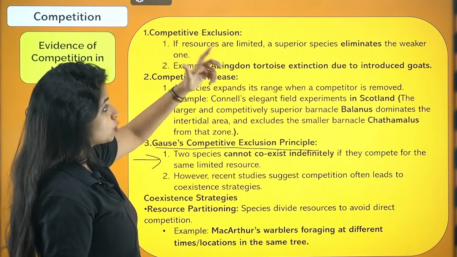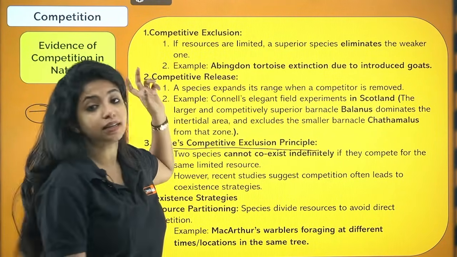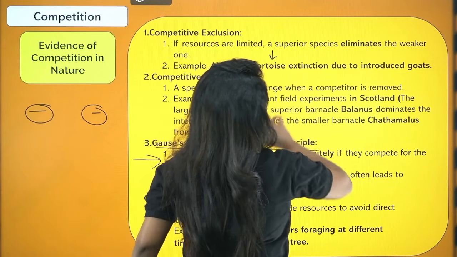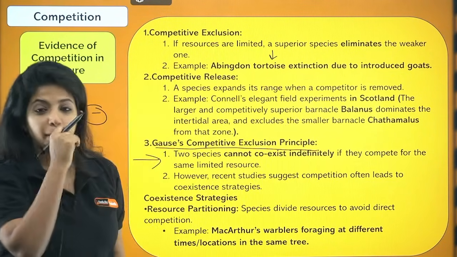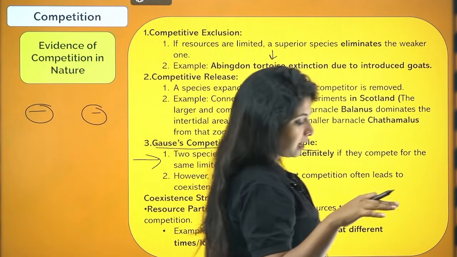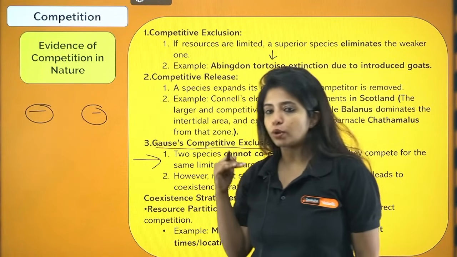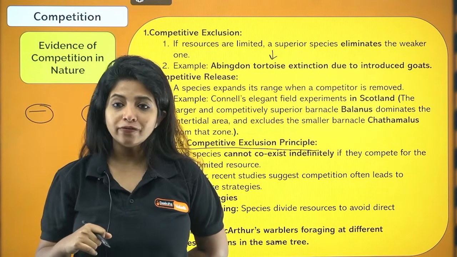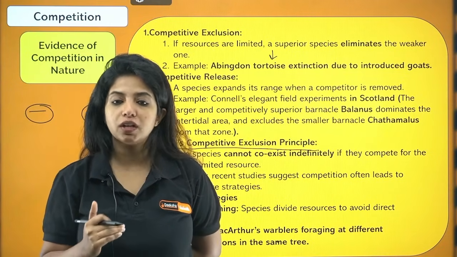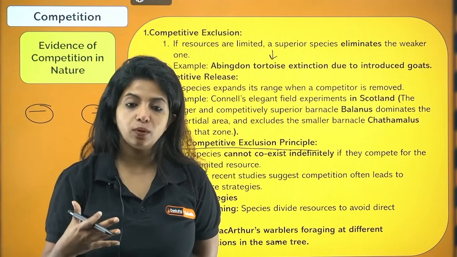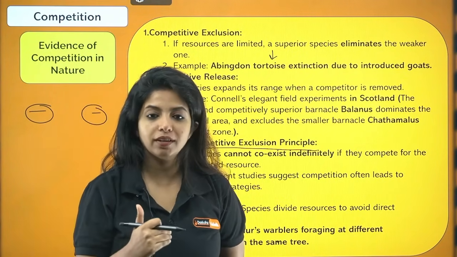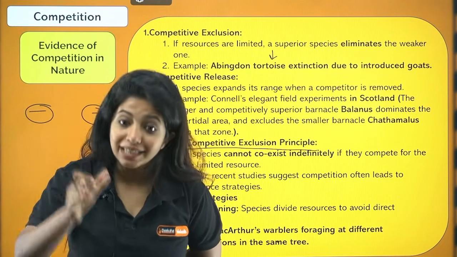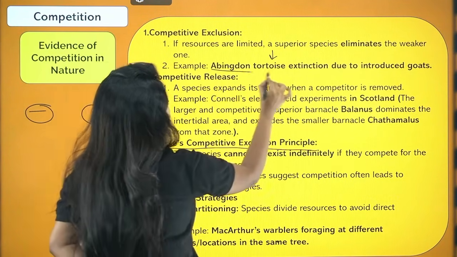Now, if resources are limited, a superior species eliminates the weaker one, and this is clearly seen in the Abingdon tortoise case. The Abingdon tortoise was there, my dear children, on an island, feeding on the grass. Now, one fine day, goats were introduced in this particular area. The goats overtook everything. They started having more grass, and it led to the extinction of the Abingdon tortoise.